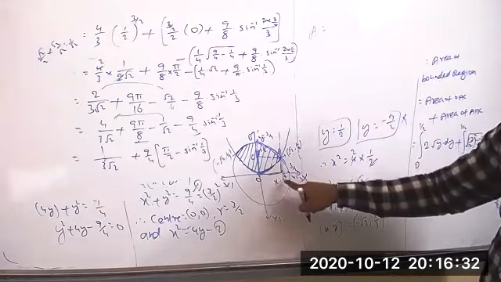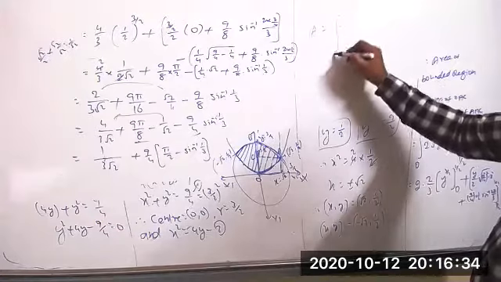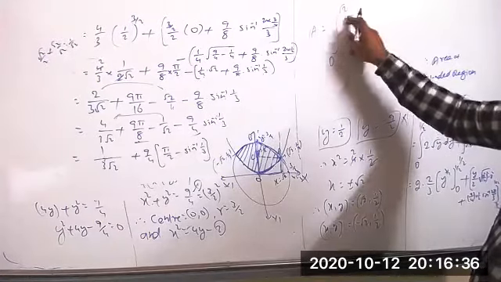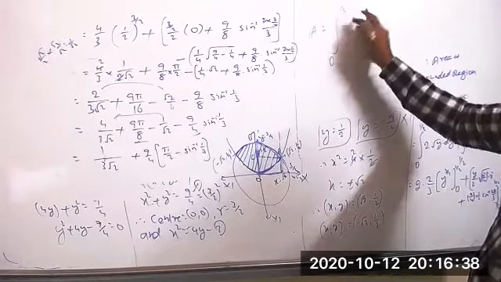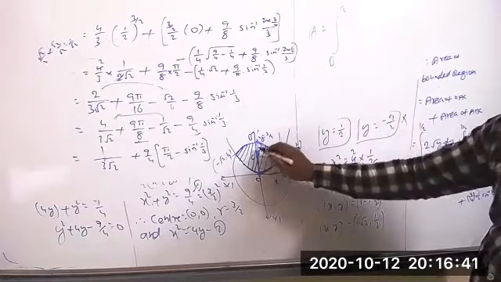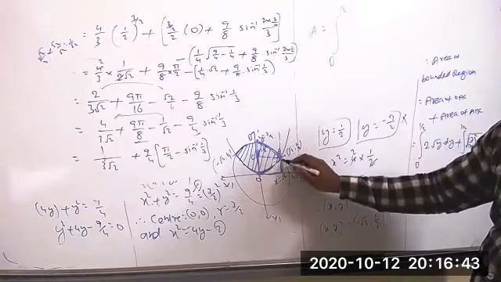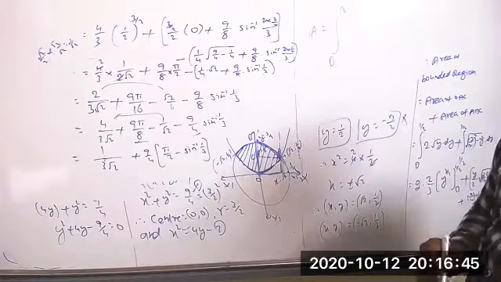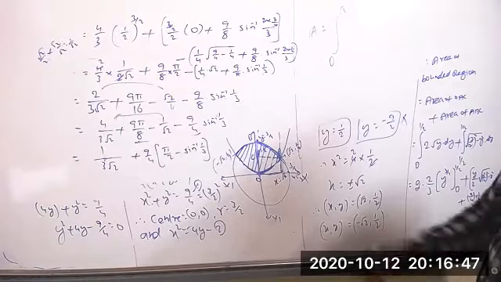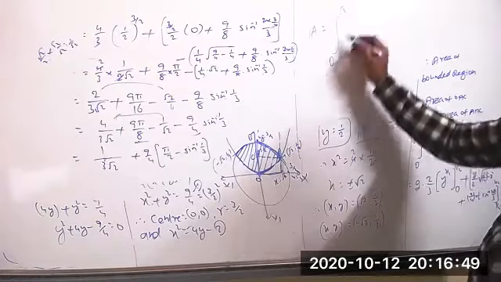The limits will be 0 to root 2 only. Both. So integration of 0 to root 2. This is the whole area we can take based on the circle. Based on the circle, so x value we have to find. Now what x value will we get?